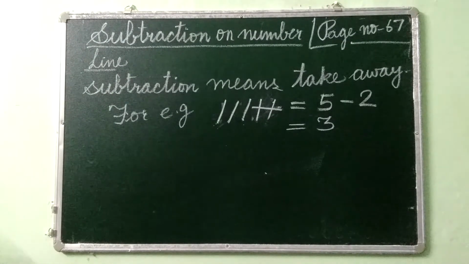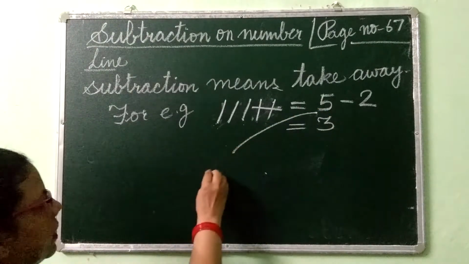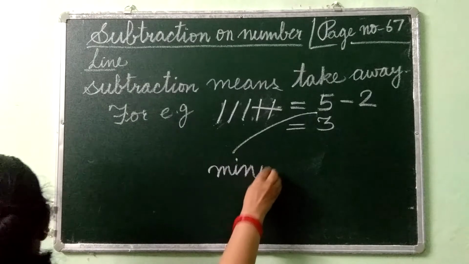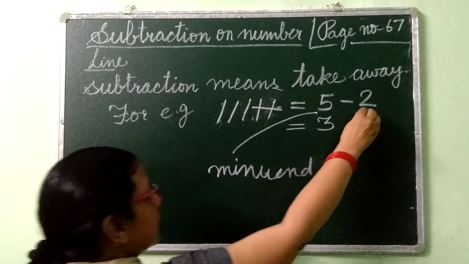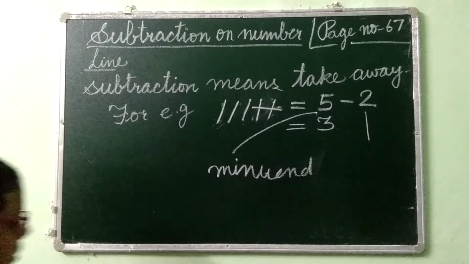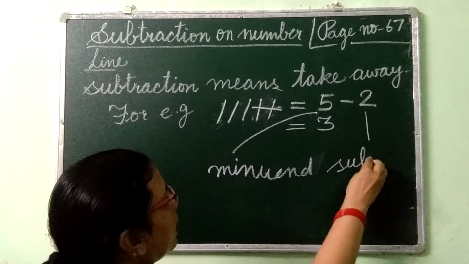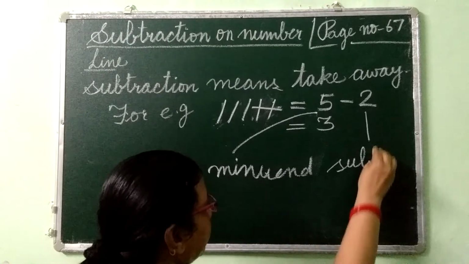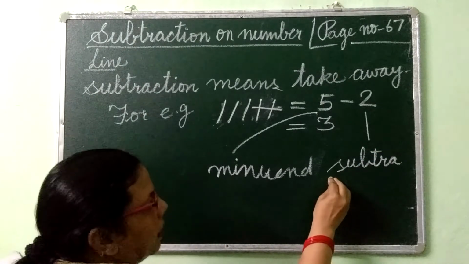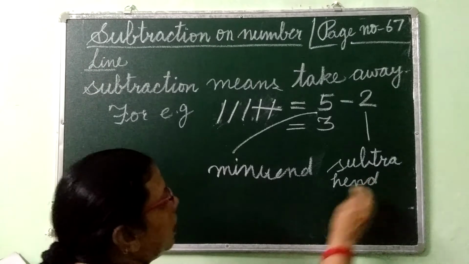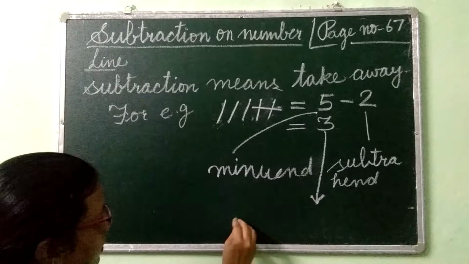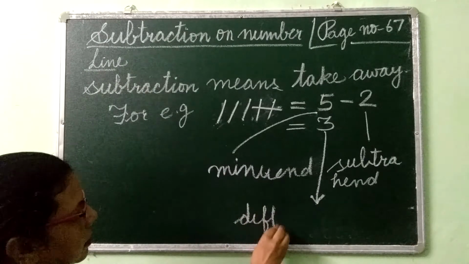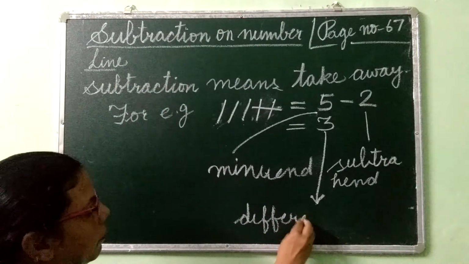Okay, children. So the larger number in subtraction is said to be minuend, and the smaller number is said to be subtrahend. And this answer, that is important for you, is said to be difference.